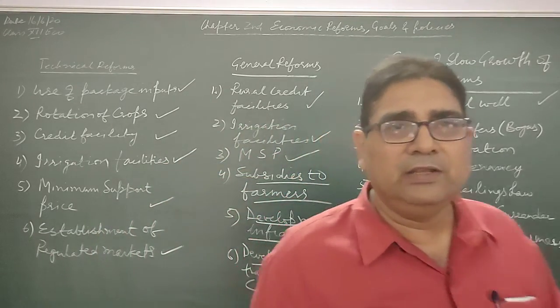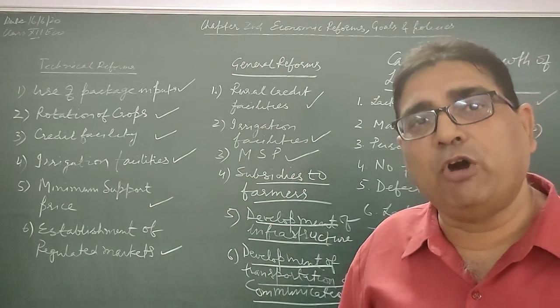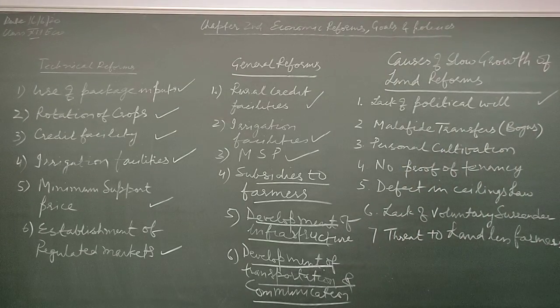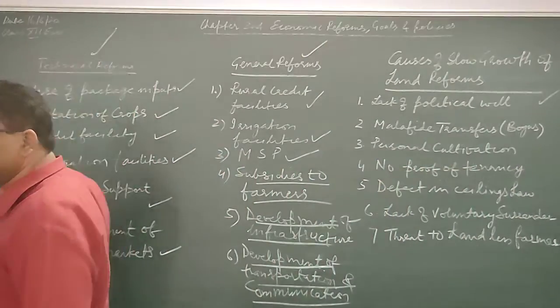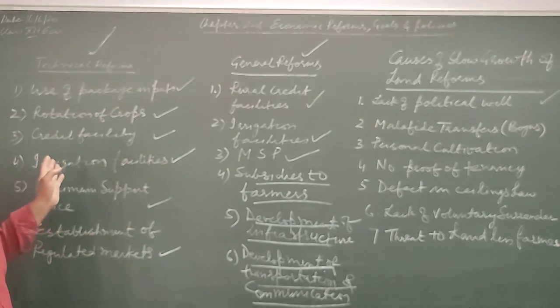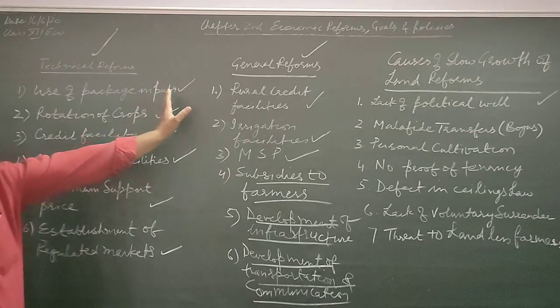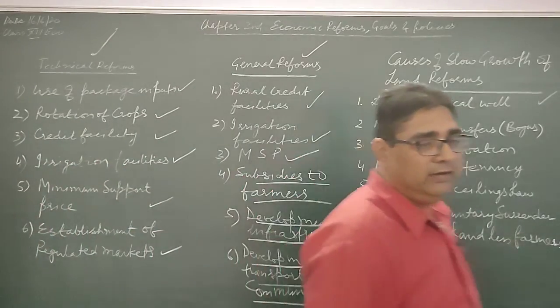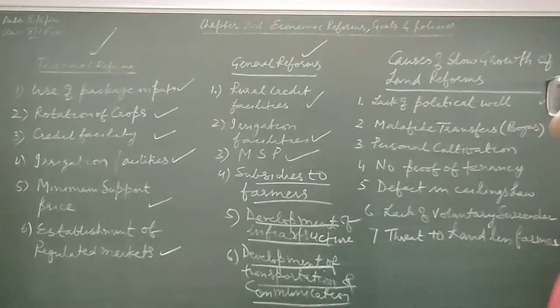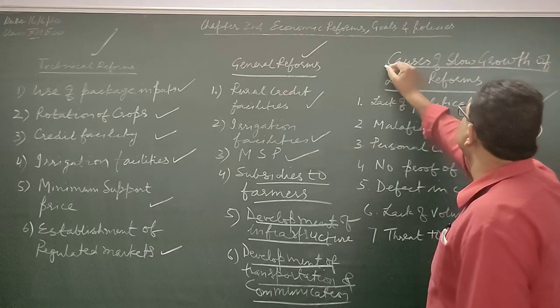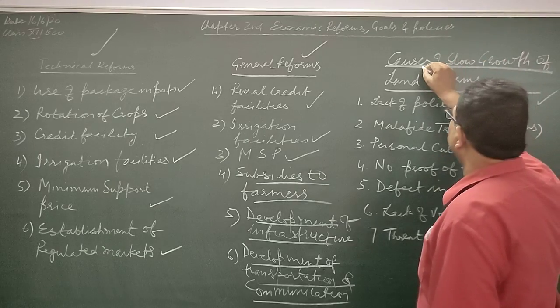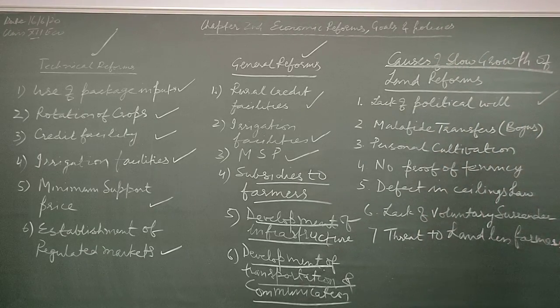Why are these land reforms working slowly? We are going to study their causes. In this category, I am including first of all lack of political will.